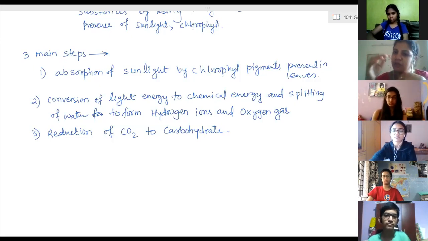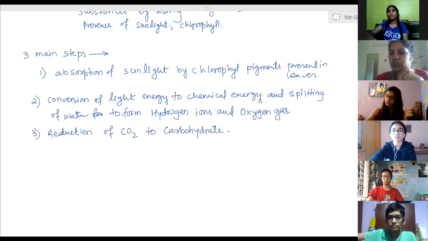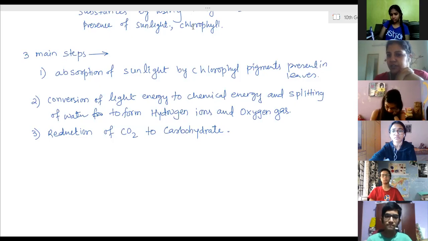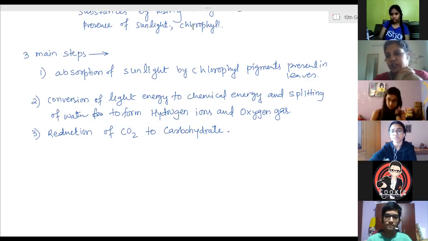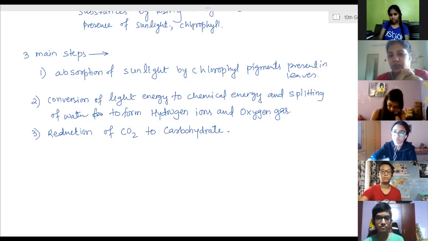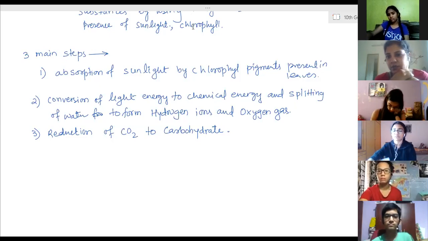You are not supposed to learn in much detail what is happening in the small intestine. You only have to learn that in the small intestine, the complete digestion takes place. There are many juices in the small intestine which finally complete the digestion. Complex carbohydrates get converted into glucose, proteins are converted into amino acids, and fats are converted into fatty acids and glycerol. These are the outputs of complete digestion, which are further absorbed and assimilated.